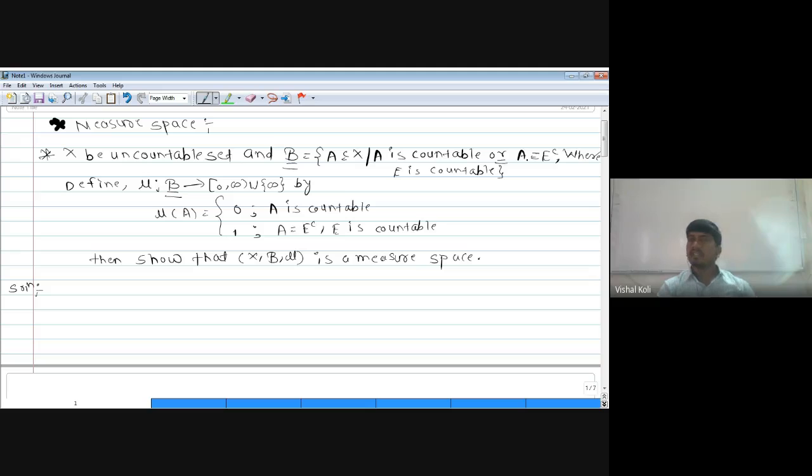E is countable means the complement of A is countable. If we take the complement of A, then the complement of E complement is nothing but E, and E is countable.